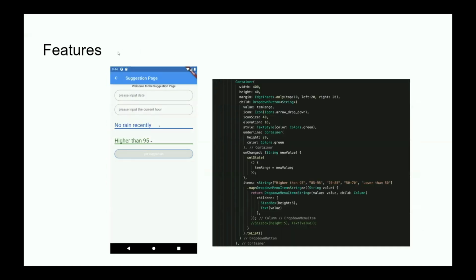And then it also uses the machine learning to find the best time and suggest that the user water their lawn at the best time to get the most efficient watering.